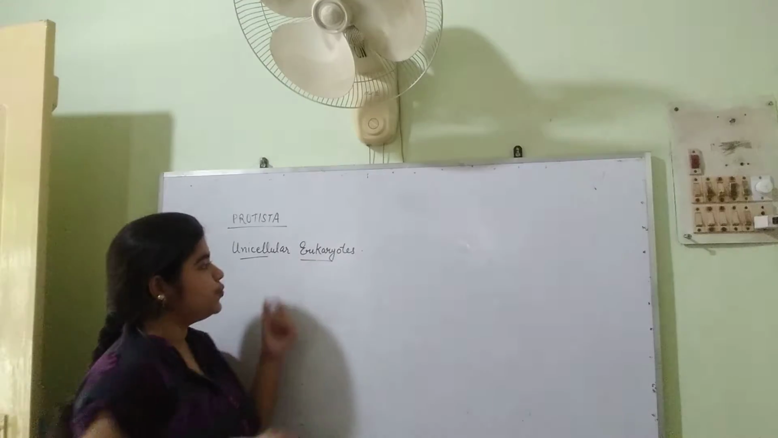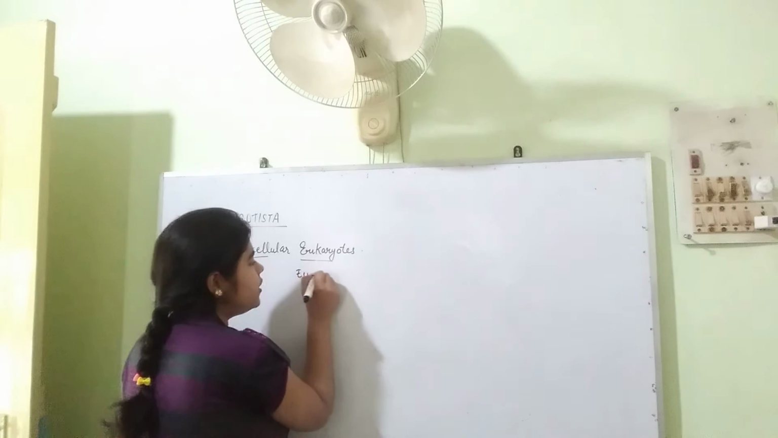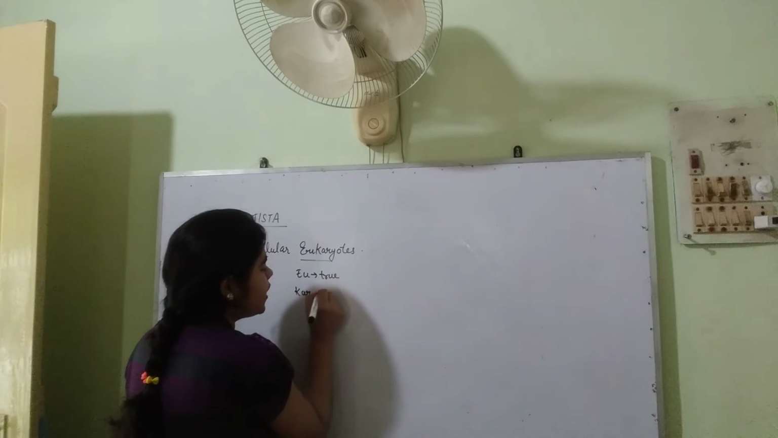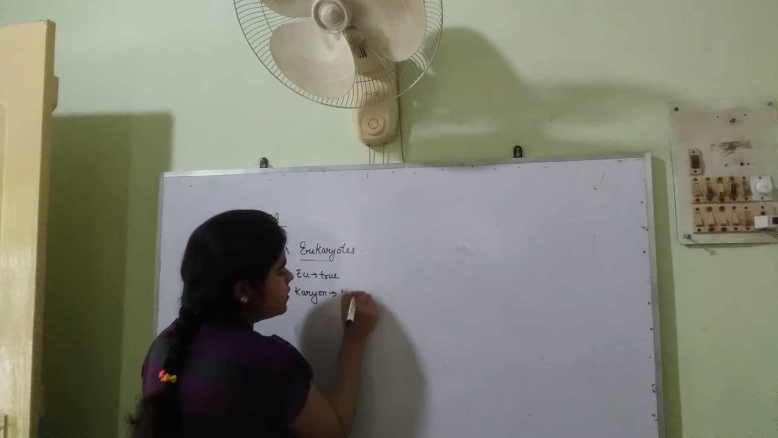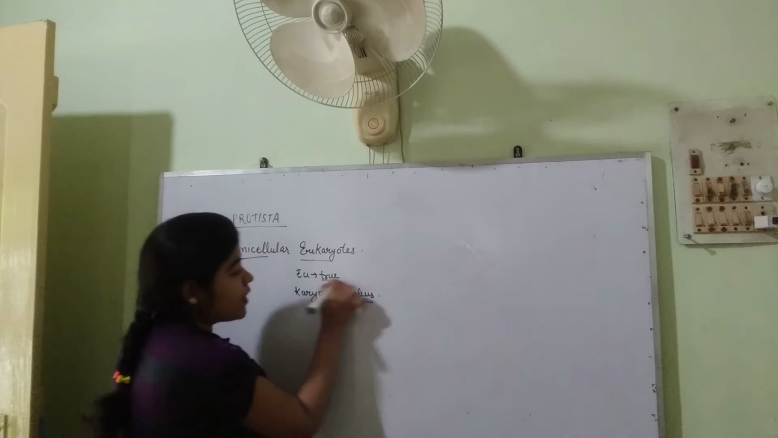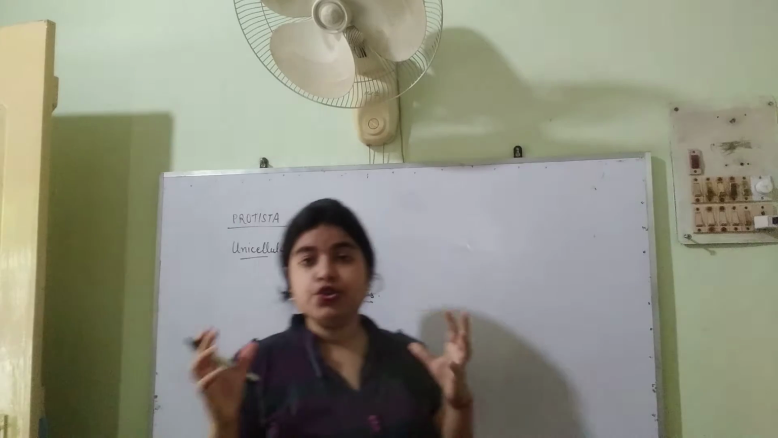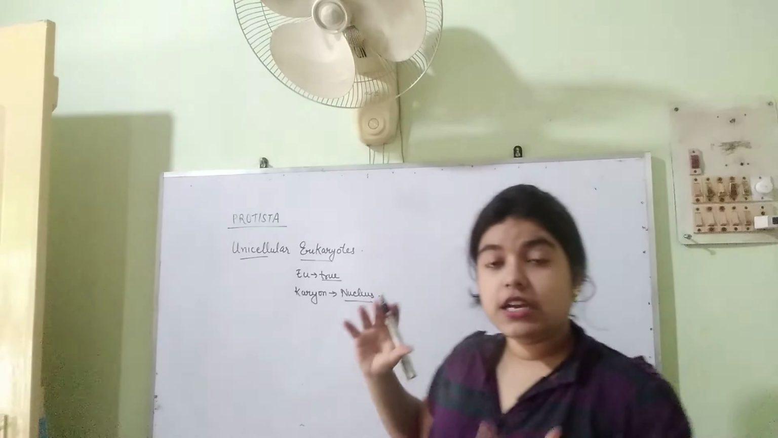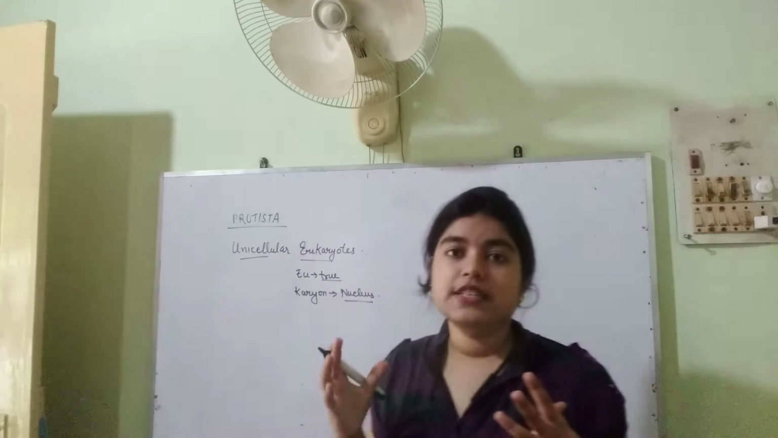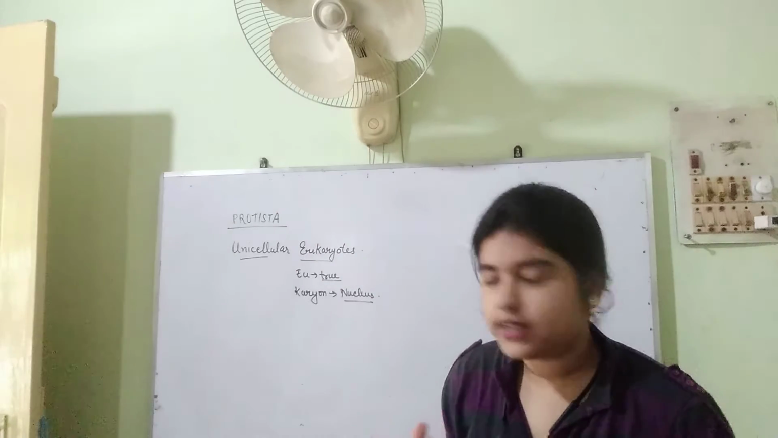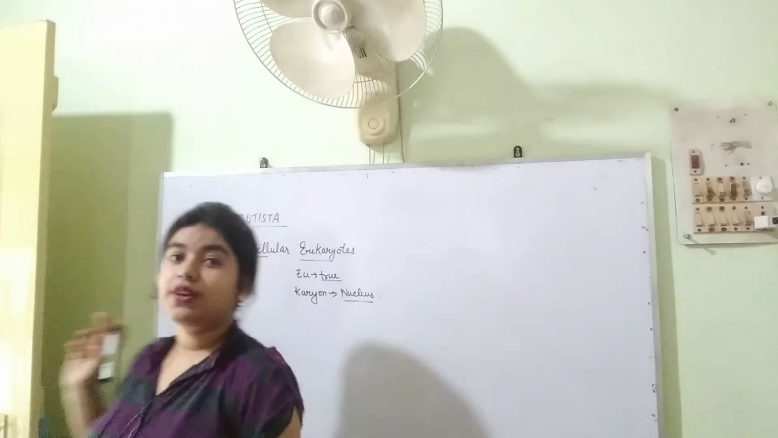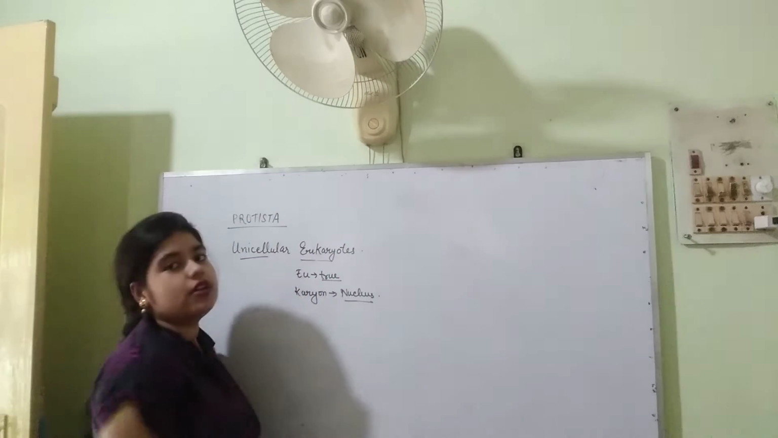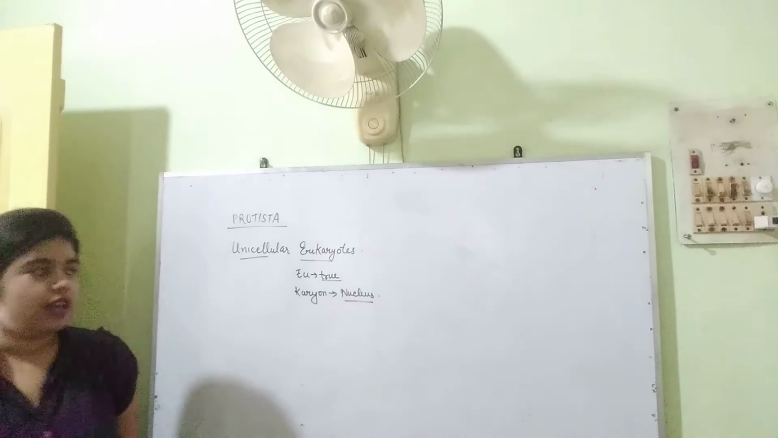Eukaryotes. The word EU stands for true, and karyon stands for nucleus. So those organisms in which the nucleus is not of the primitive type, it is a true nucleus. They are said to possess a true nucleus. So that is why they are called eukaryotes. So protistans are unicellular eukaryotes.